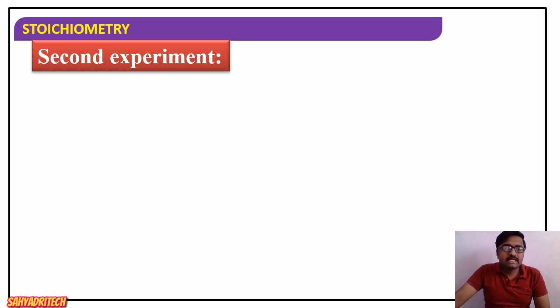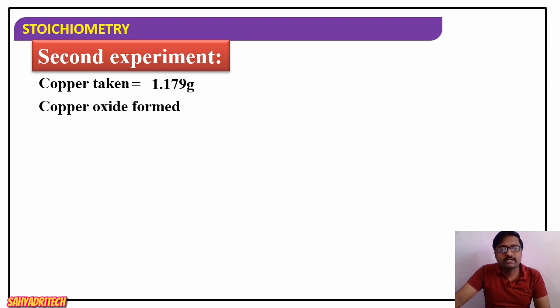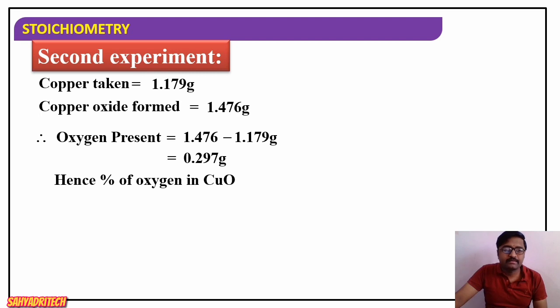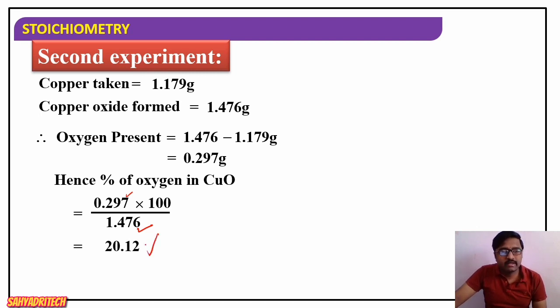Well, in the second experiment also, how much copper taken? 1.179 gram. How much cupric oxide formed? 1.476 gram, right? Now the weight of oxygen is 1.476 minus 1.179 gram, so it is 0.297 gram. Here also if we calculate the percentage of oxygen in cupric oxide, again weight of oxygen divided by weight of compound into 100: 0.297 divided by 1.476 into 100. Now it is again 20.12%.